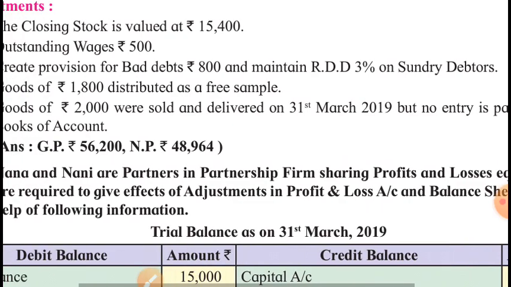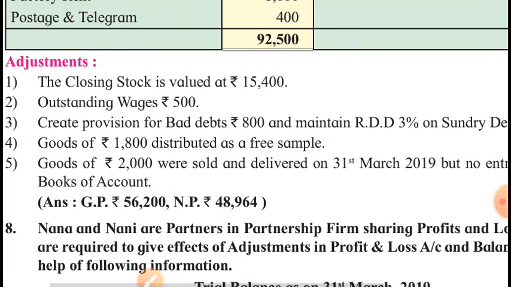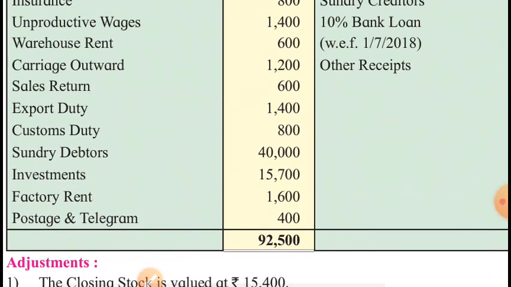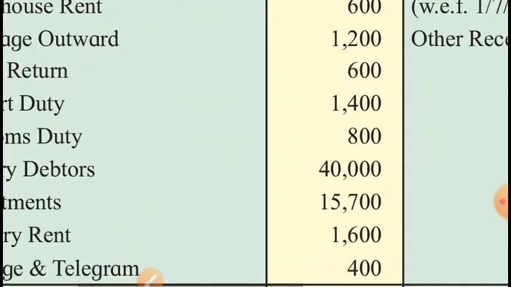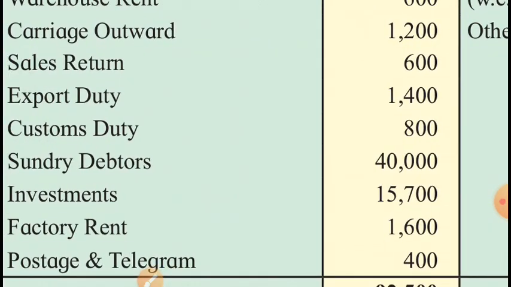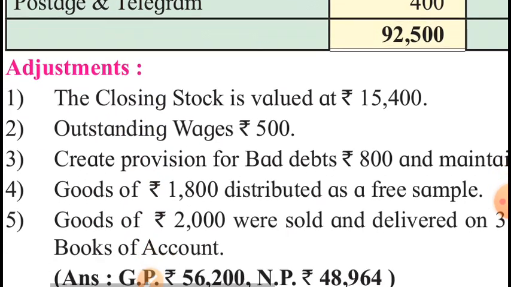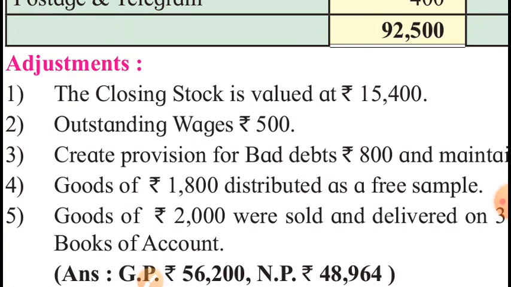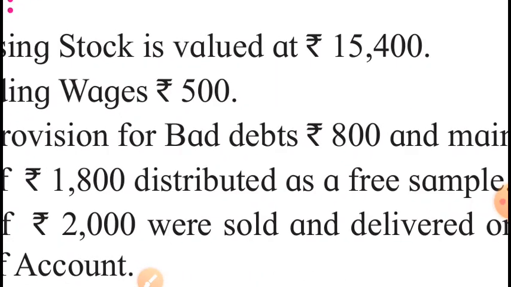Therefore, what we'll have to do? Debtors will be shown in the inner column at 40,000, then add 2,000 unrecorded debtors, it will become 42,000 in the inner column. Then we will have to deduct less new bad debts 800, 42,000 minus 800. Now the debtors will be at 41,200 and now calculate the RDD.